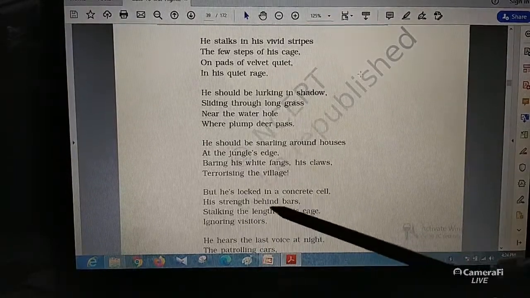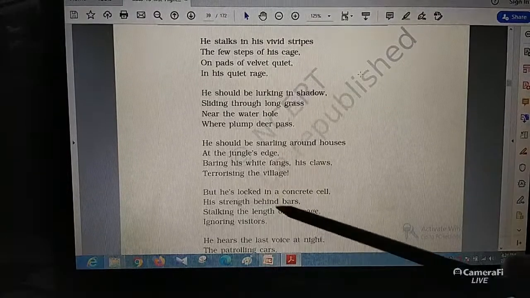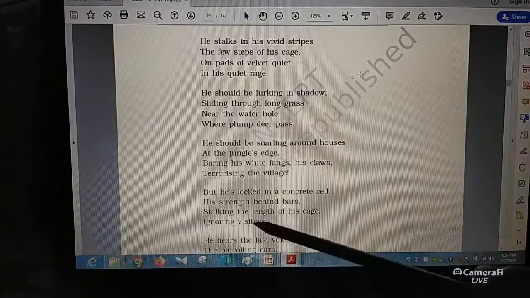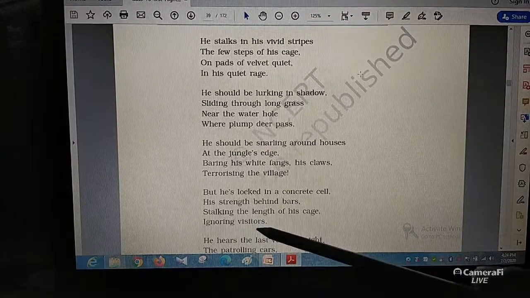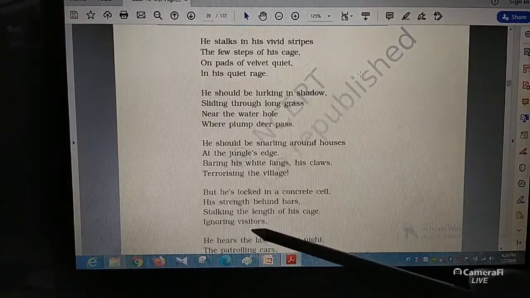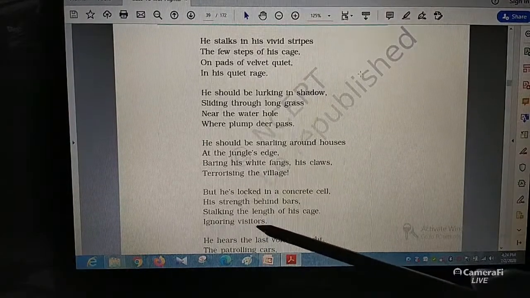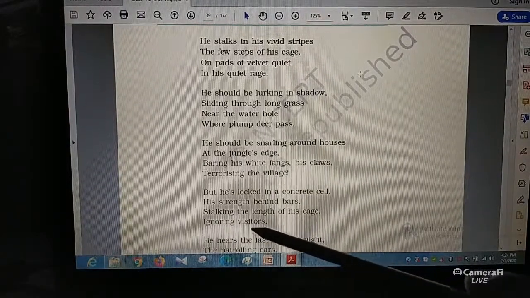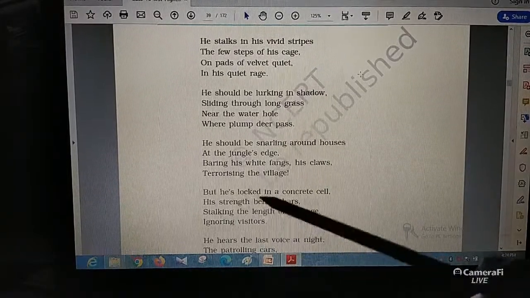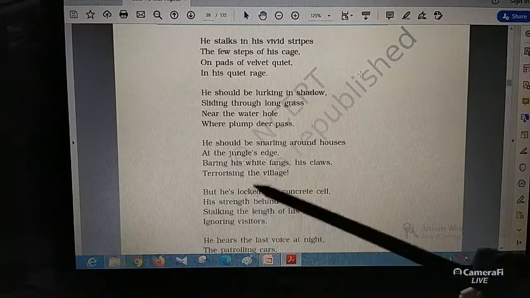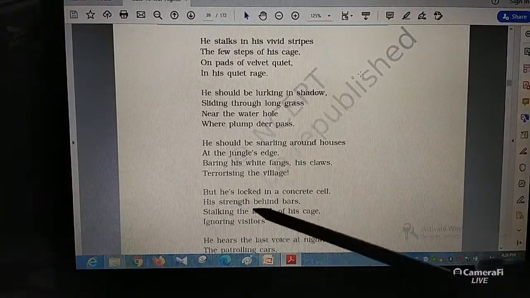Take him out from behind the bars, open the gate of the cage, and the tiger will show his strength, and the tiger will start paying interest in the visitors also. Come visitor, you came to see me, I also came to test you. Like that, the tiger will also feel interested in the visitors. So what is the mental condition of the tiger? The mental condition of the tiger is a very sad and depressive mood.